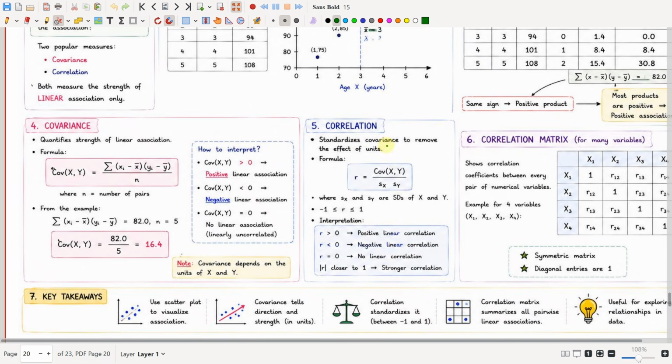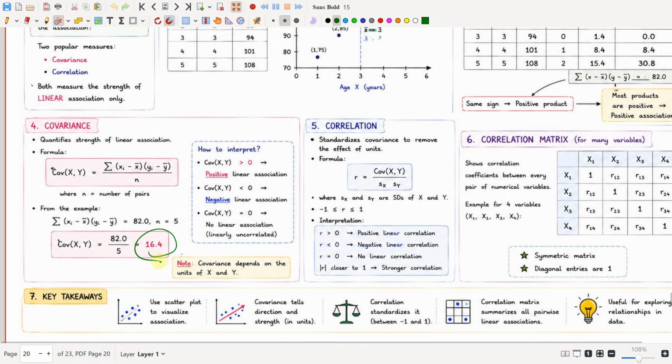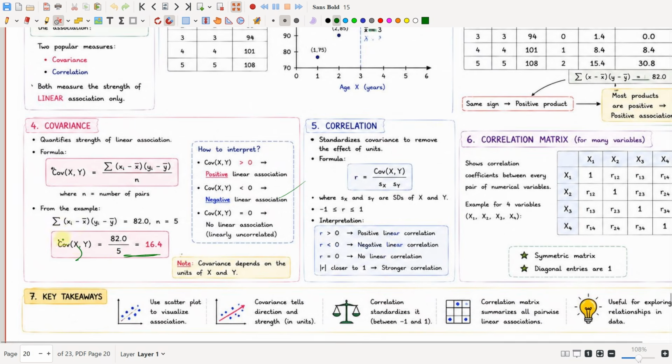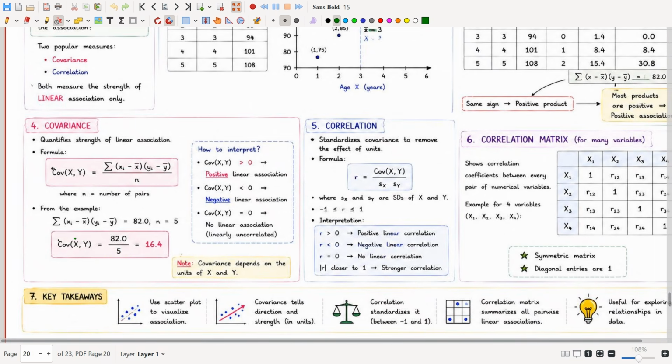Correlation standardizes covariance to remove the effects of units. Covariance is also a measure for association, but see, we are getting values like 16 here. Covariance can have any number of values, like 50 or 60.